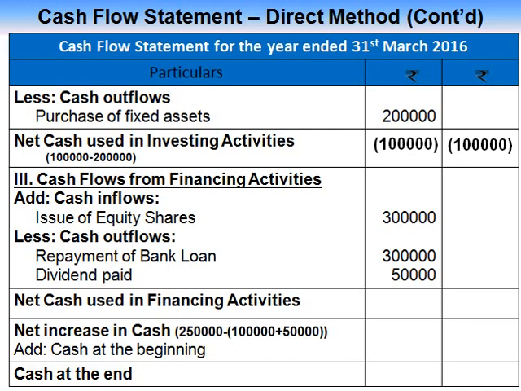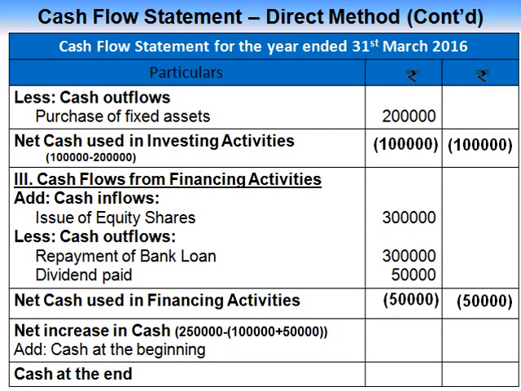Third, cash flow from financing activities. Cash inflows, issue of equity shares 3 lakh. Cash outflows, repayment of bank loan 3 lakh, dividend paid 50,000. So total cash outflows 3,50,000, cash inflow 3 lakh. Here also cash outflow is higher than cash inflow. Balance is negative, so it is net cash used in financing activities.